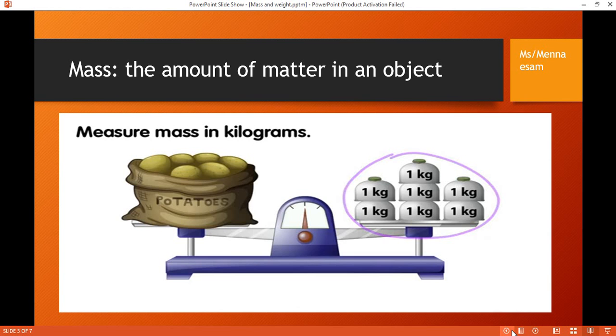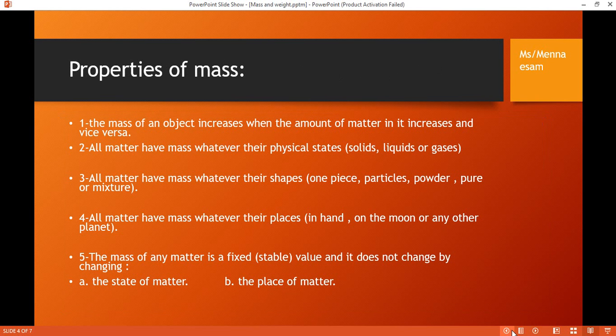And when I increase the mass, of course, the amount of matter will increase, or the amount of potatoes will increase. So it's vice versa. The mass of an object increases when the amount of matter increases, and also when I increase the amount of matter, like when I increase the potatoes, the mass will increase.